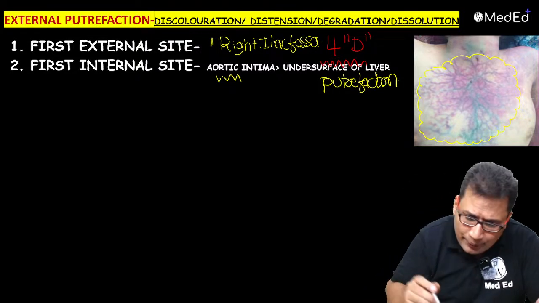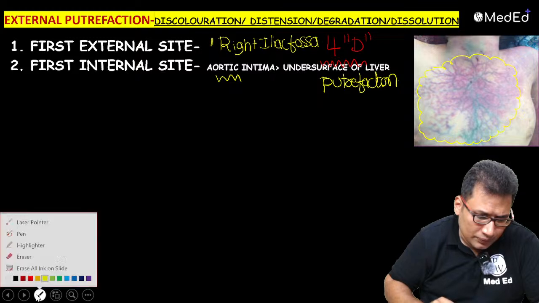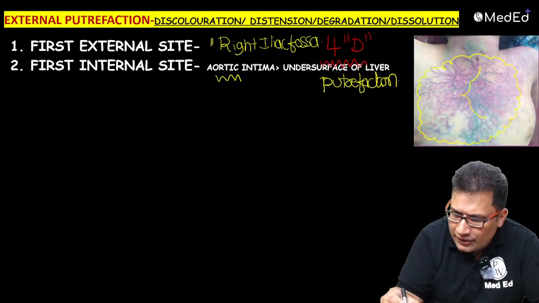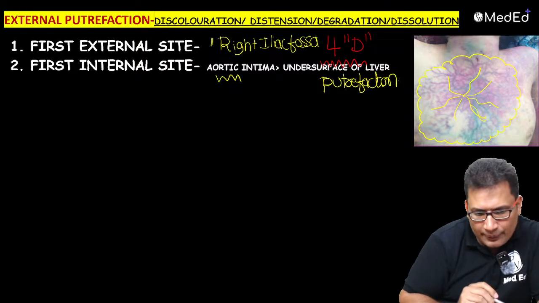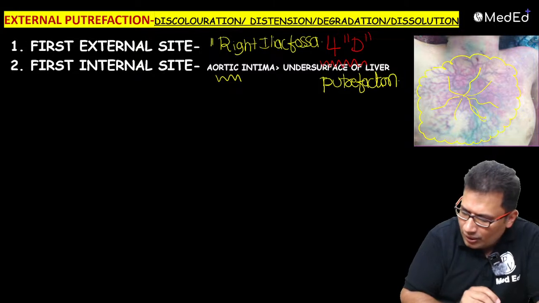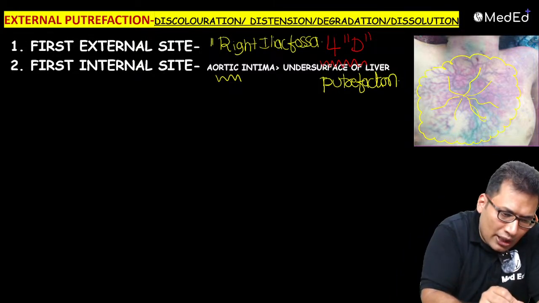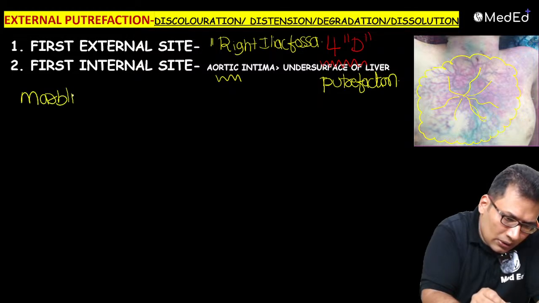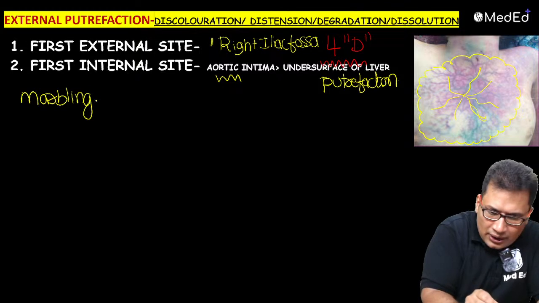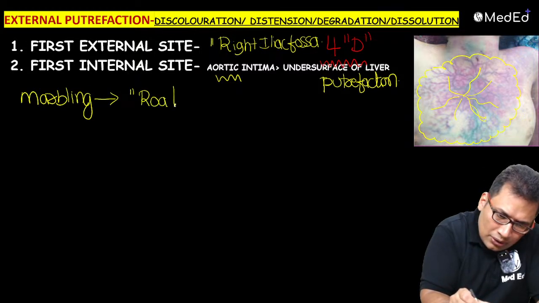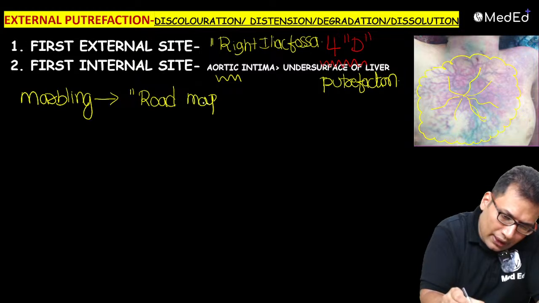What is this appearance known as, guys? This is the appearance visible in external putrefaction. Chest and neck, I think they are okay. So this is known as marbling. So you can write about the marbling. Marbling is nothing but your road map appearance.